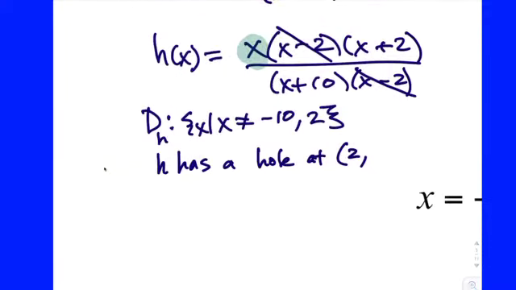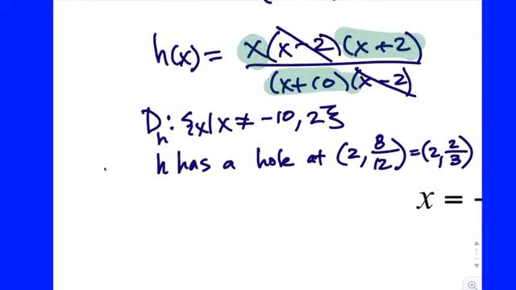We do what? Plug it into what's left, right? Which, let's see, we'll do this together. We got 2 times 4, which is 8, all over 2 plus 10 is 12. So that simplifies to 2/3, okay, for what it's worth.